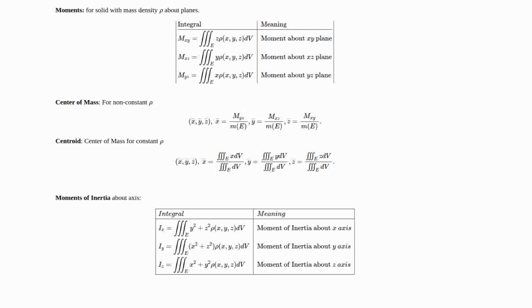The moments of inertia about the axes then are: Ix is the triple integral of y squared plus z squared, all times rho of xyz dV. That's the moment of inertia about the x-axis. Notice we left x out. The moment of inertia about the y-axis has x squared plus z squared, leaving y out. The moment of inertia about the z-axis has x squared plus y squared, leaving z out.